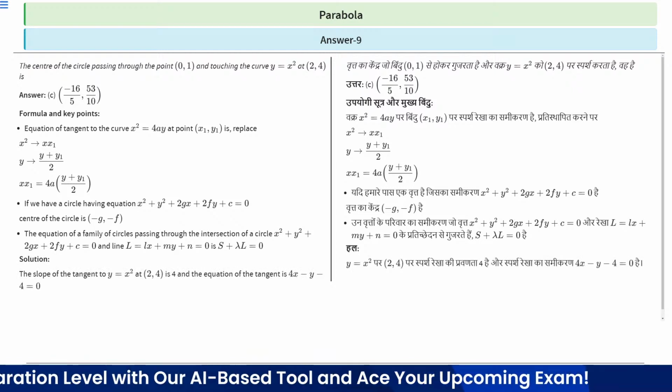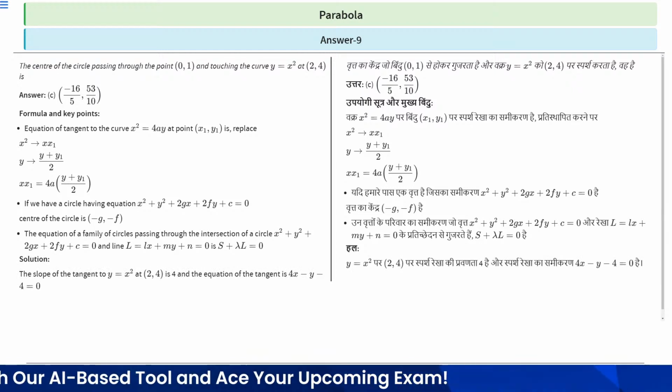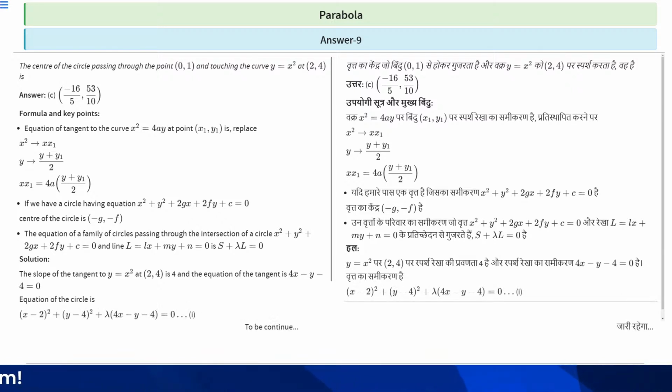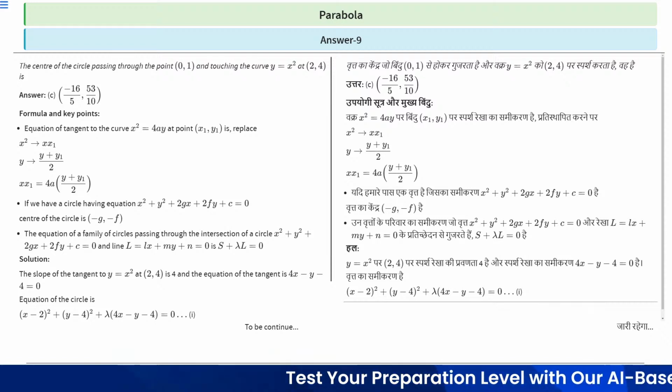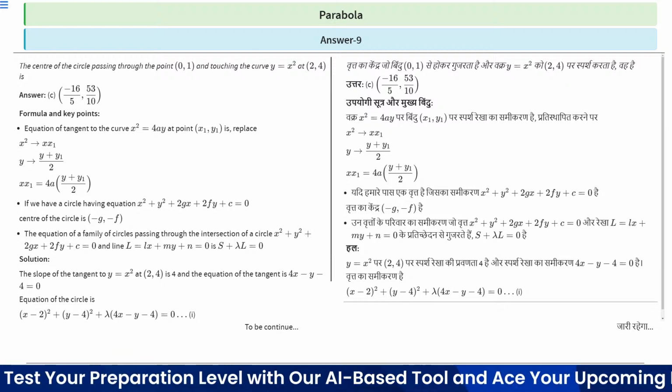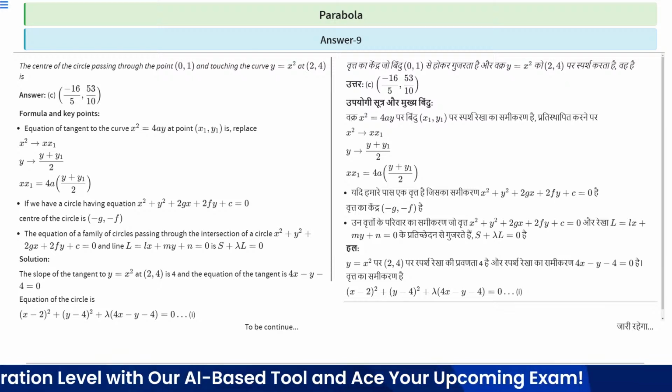Now, the slope of the tangent to y is equal to x square at (2, 4) is 4, and the equation of the tangent is 4x minus y minus 4 equal to 0. Got it? Therefore, the equation of the circle can be written as (x minus 2) whole square plus (y minus 4) whole square plus lambda times (4x minus y minus 4) equal to 0, right? It is equation 1.